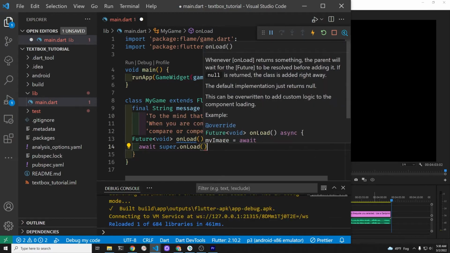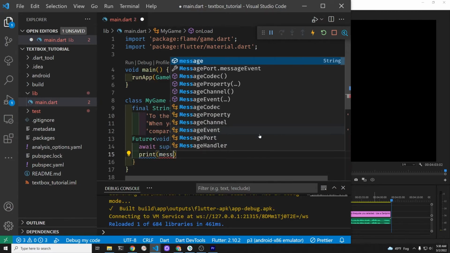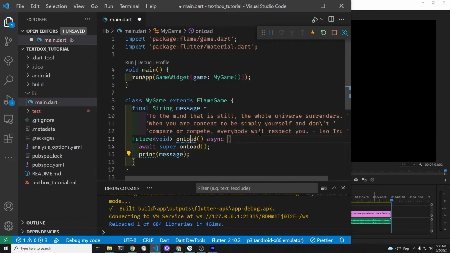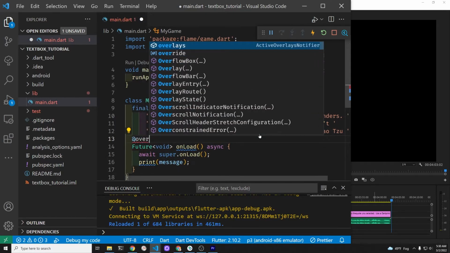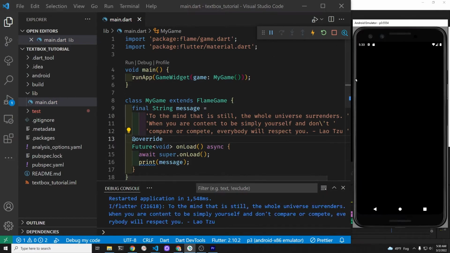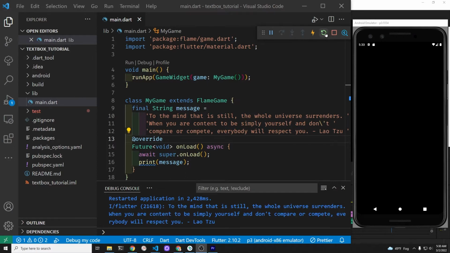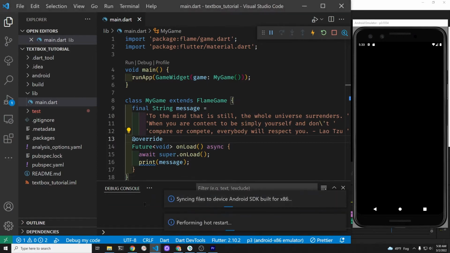So the main concept here is to use the onLoad method, which is a Future. So we're going to use Future<void> and then use the await and async keywords here. Make sure that you use a decorator and override the built-in onLoad method. Also remember to call the parent method, so super.onLoad, at some point, and print the message to the console. Let's try it again, just make sure it all works. Okay, congratulations, let's create the text box now.